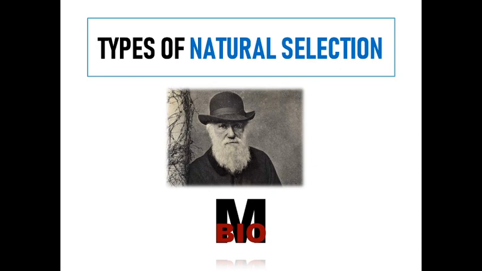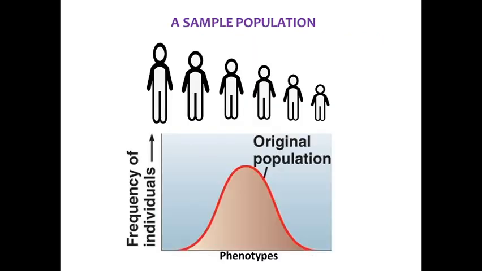Types of natural selection. According to Darwinism, natural selection is the main force behind the origin of species. Natural selection operates through differential reproduction of organisms provided with favorable variations. There are different categories of natural selection.